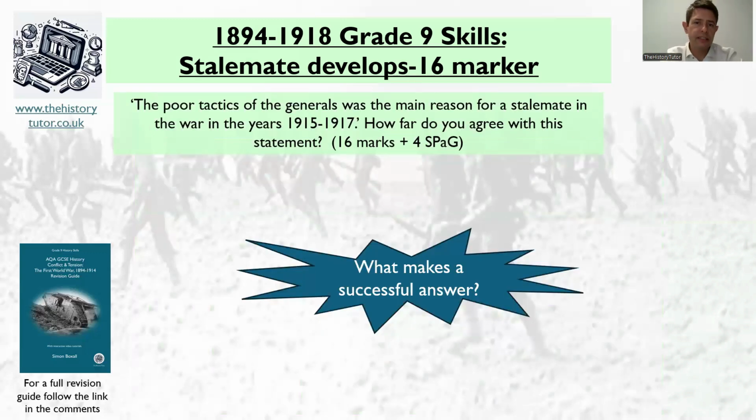Okay, so let's have a think about a question now. Okay, so we've got the poor tactics of generals was the main reason for the stalemate in the war in the years 1915 to 1917. How far do you agree with this statement? Okay, so it's a big 16 marker. What do you think is required to be successful in this big 16 marker? So we've done this type of activity before lots, where we think about the command words in the question and we start to note down what skills we need to do.